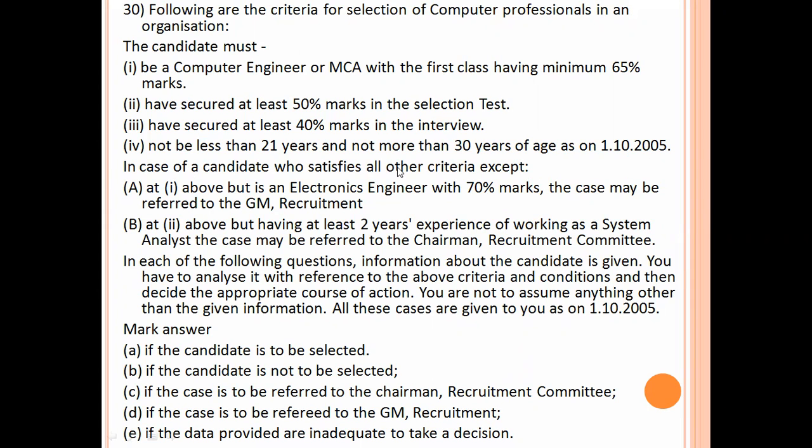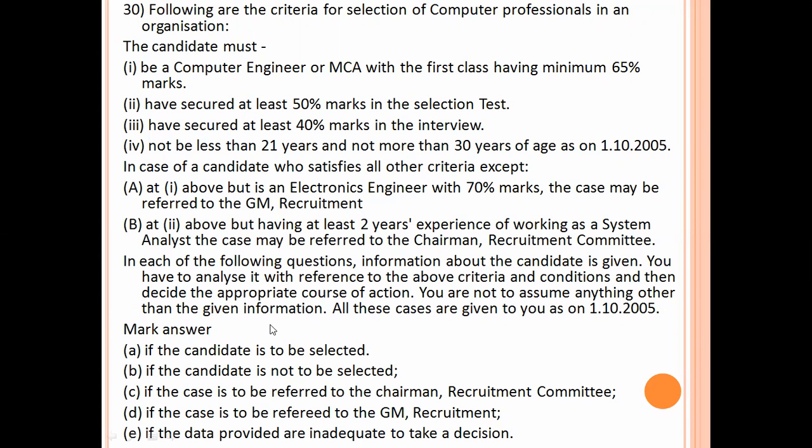In case of a candidate who satisfies all these criteria except A at one above, but is an electronics engineer with 70% marks, the case may be referred to the GM recruitment. B at two above, but having at least 2 years experience of working as a system admin, the case may be referred to the chairman recruitment committee.